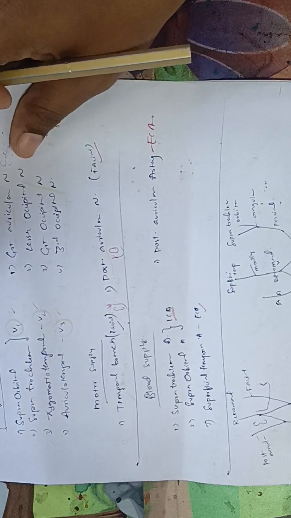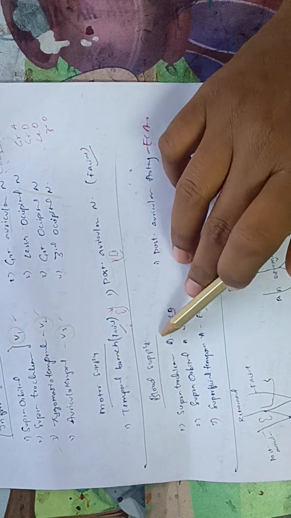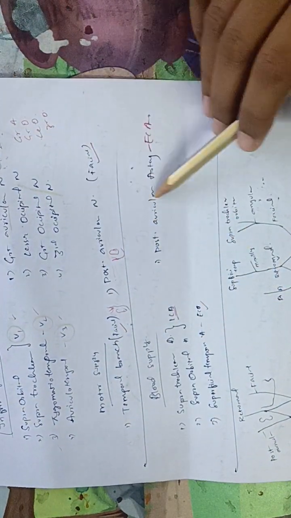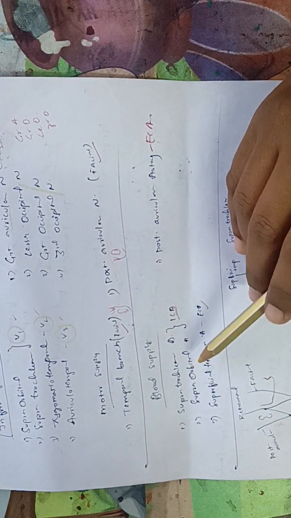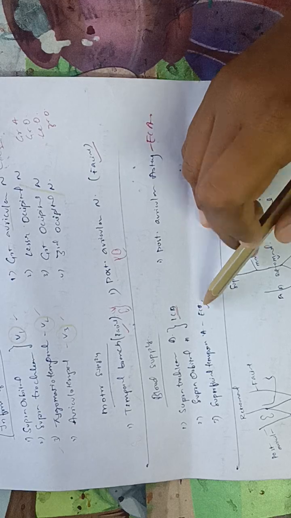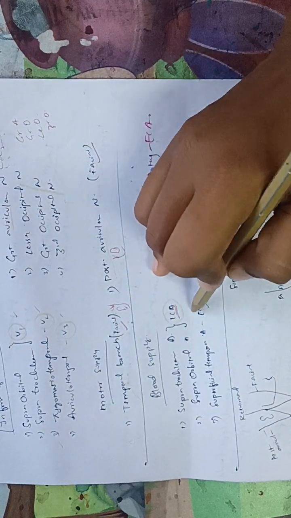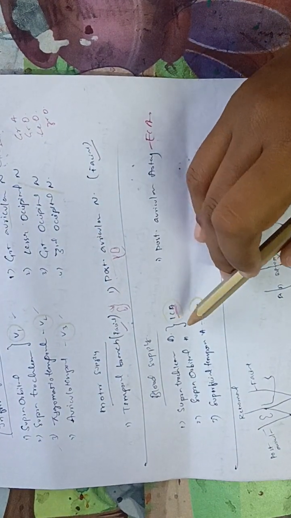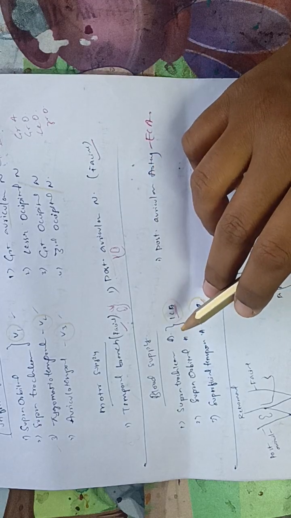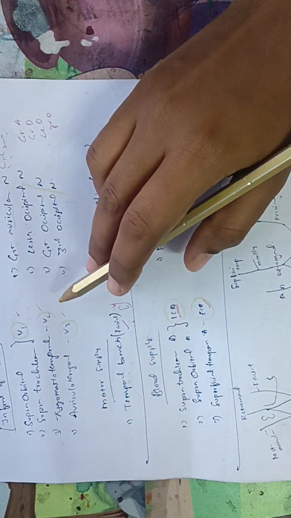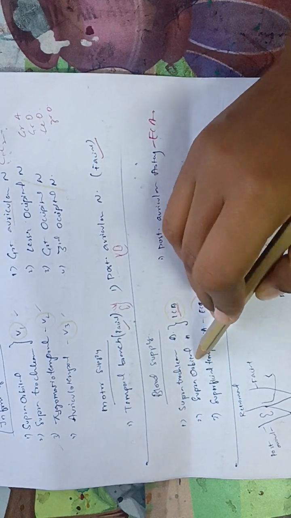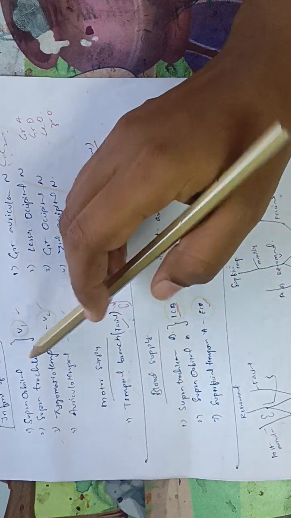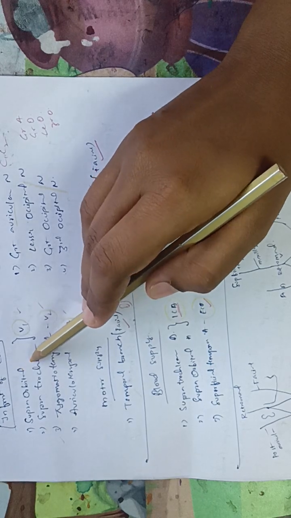Now coming to the blood supply. Blood supply also in front of ear, behind ear. This blood supply is the branches of external and internal carotid artery. Internal carotid artery, external carotid artery. These are blood supply arteries. Don't confuse with the nerves. Okay. Internal carotid artery branches supratrochlear, supraorbital. Blood supply. Whereas this is the nerve, trigeminal nerve.